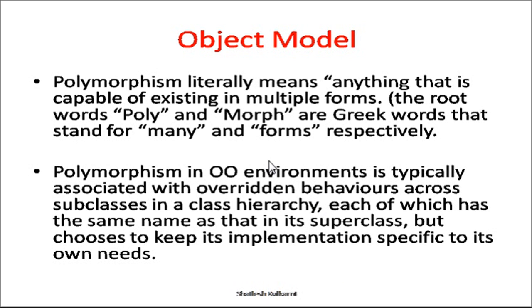See, with polymorphism we can have multiple functions of the same name which are available in different classes which are related by inheritance, or we can say they are in a hierarchical structure. So the subclass may override those functions. That means a subclass may provide its own implementation, or you can say some additional implementation, right? That is nothing but polymorphism.